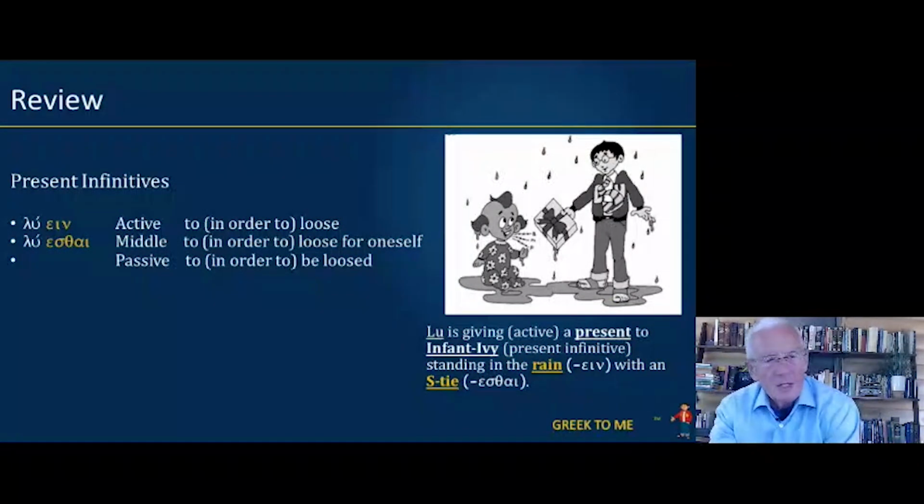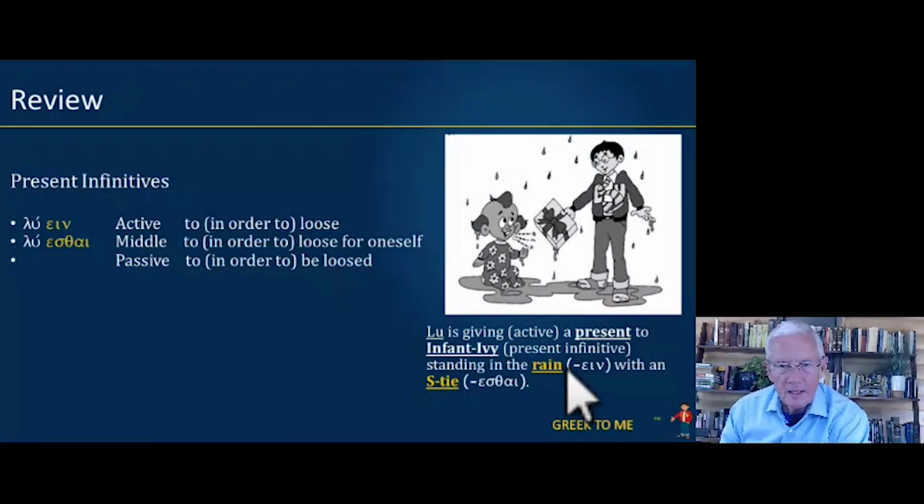All right. Remember the present infinitives. We had luein, luesthai, stem plus ending. Luein is the active, to loose. Luesthai, middle passive, to loose for oneself or to be loosed. And remember here we had our picture, Lou is giving a present to Infinivi. Infinivi is for the infinitive. And he's standing in the rain. And that helps us with the ending ein. And what is Lou wearing? An estai. So ein, estai.